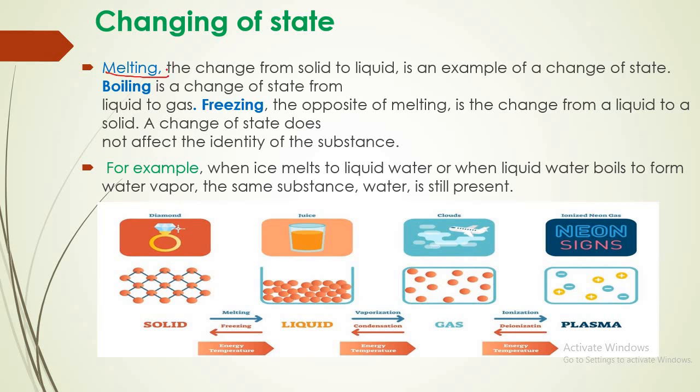Changing of states. Melting is the change from solid to liquid. When I melt a solid, like ice, changing from solid to liquid, this process is called melting. It is an example of change of state. Boiling: when you boil water or a liquid and it turns into gas, this process is called boiling.